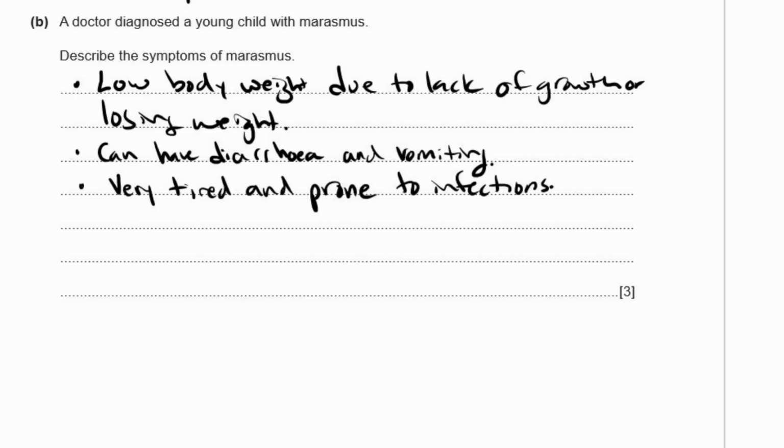They can be dizzy, weak. Their wounds don't heal very quickly. They can have muscle wasting, so they'll be very, very weak muscle-wise as well. And you can describe how their hair or skin or nails could look. So lots of things you could write down, but only write down 3 that you know are correct.